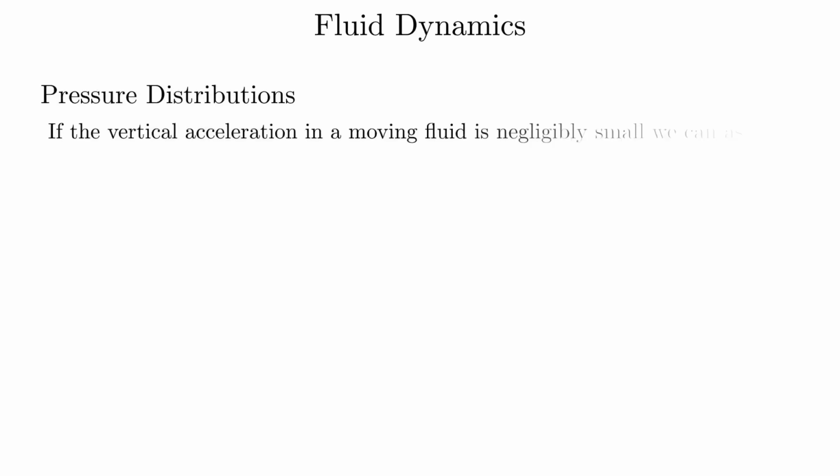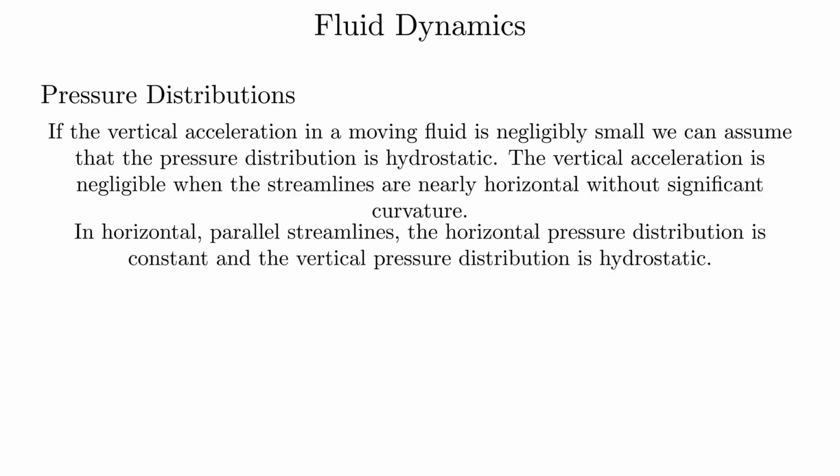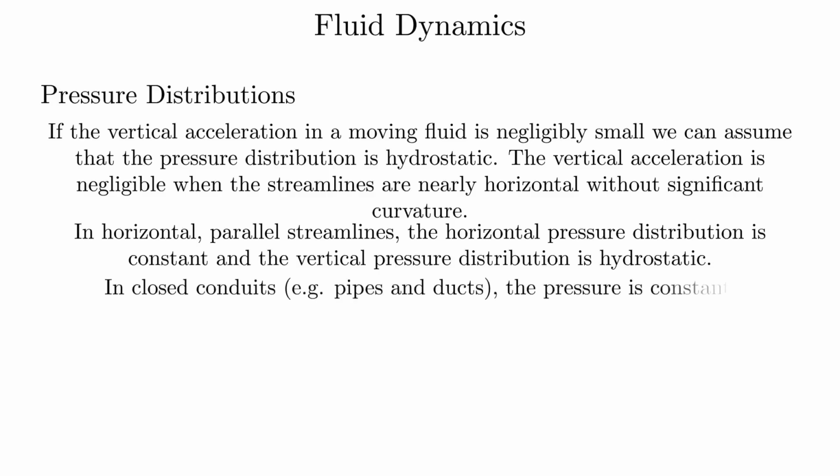Pressure distributions. If the vertical acceleration in a moving fluid is negligibly small, we can assume that the pressure distribution is hydrostatic. The vertical acceleration is negligible when the streamlines are nearly horizontal without significant curvature. In horizontal parallel streamlines, the horizontal pressure distribution is constant and the vertical pressure distribution is hydrostatic. In closed conduits, for example pipes and ducts, the pressure is constant.